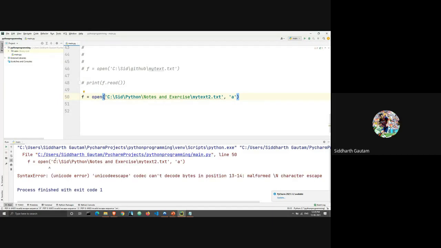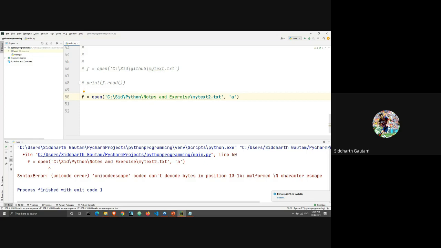Here we have a Unicode escape error. It can't decode bytes in position 13 and 14. At the 13th position, we have this slash, and then we have this n. Then we have this n, right? N of notes. What's happening here? What does slash n mean?